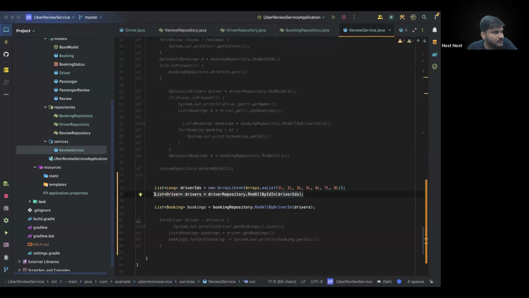Yes or no, guys? I'm fetching all of the drivers. And then this is the join query that we wrote. Find all bookings by driver in this list. If I execute this code,